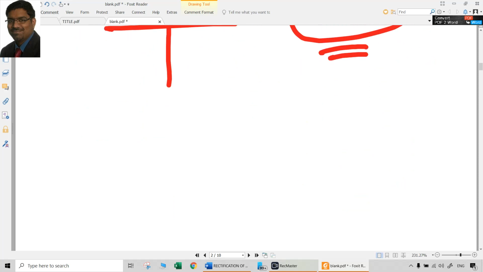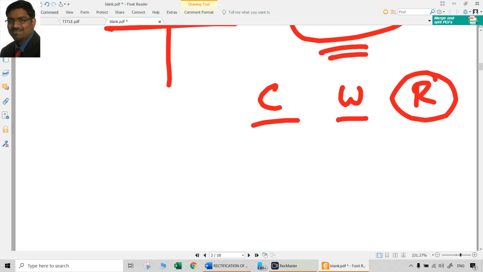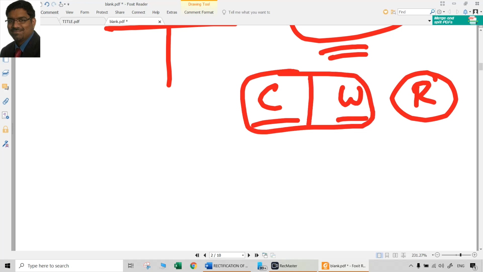Now the errors of principle we discussed already. For those types of errors, what you have to look at is what is the correct entry to be passed or should have been passed, and what is the wrong entry that has been passed, and what is the rectification entry that now we have to pass. So these two things you should have in brain or in rough notes elsewhere. But the actual rectification entry should come and be shown in the main answer.